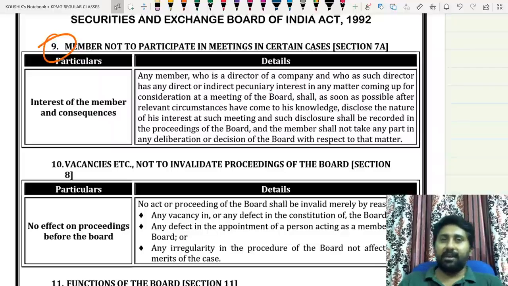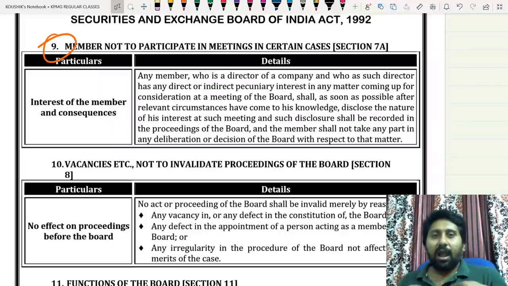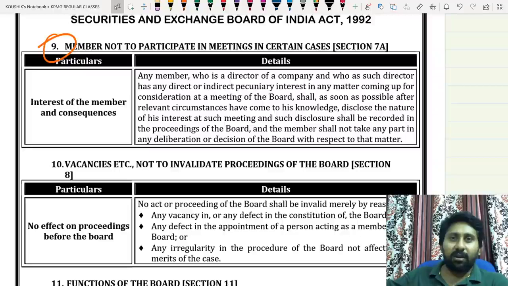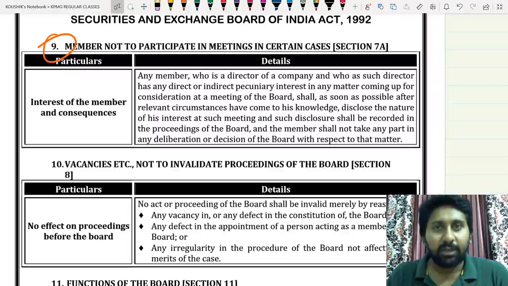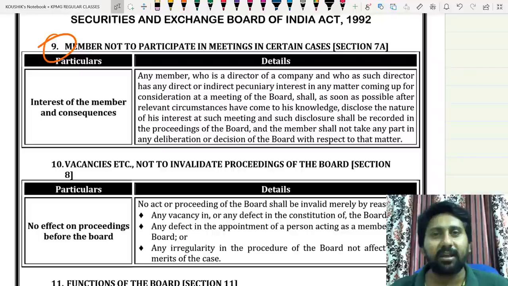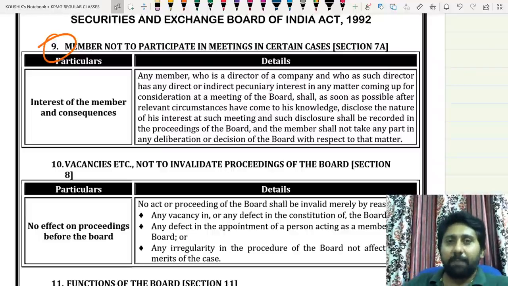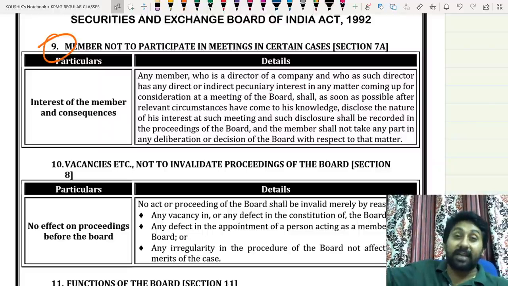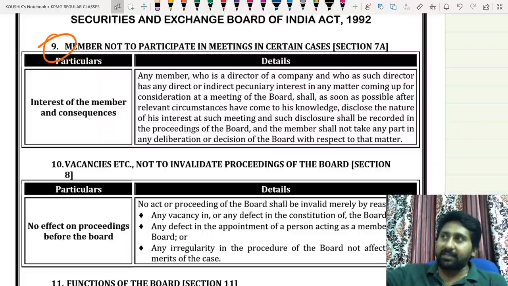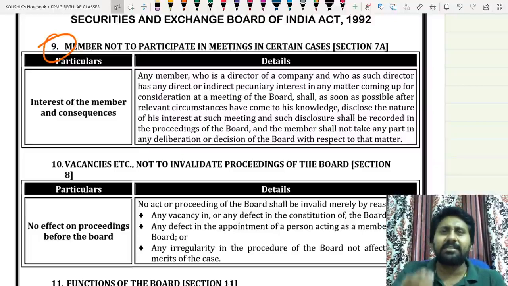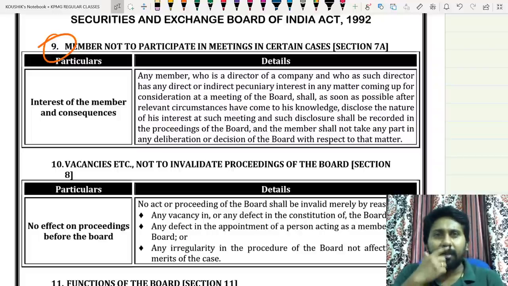Listen carefully. There is a company called Reliance India Limited. I am one of the members of SEBI, and I am also a shareholder cum director in that company. Okay, a shareholder has a monetary interest or any other interest. Monetary is also called a pecuniary interest. I am having a pecuniary interest in Reliance and I am also a director in Reliance. And the Reliance case comes to SEBI. Automatically, tell me with common sense, in the decisions in the board meeting of SEBI, will I take a decision in favor of Reliance or against Reliance? In favor of Reliance.